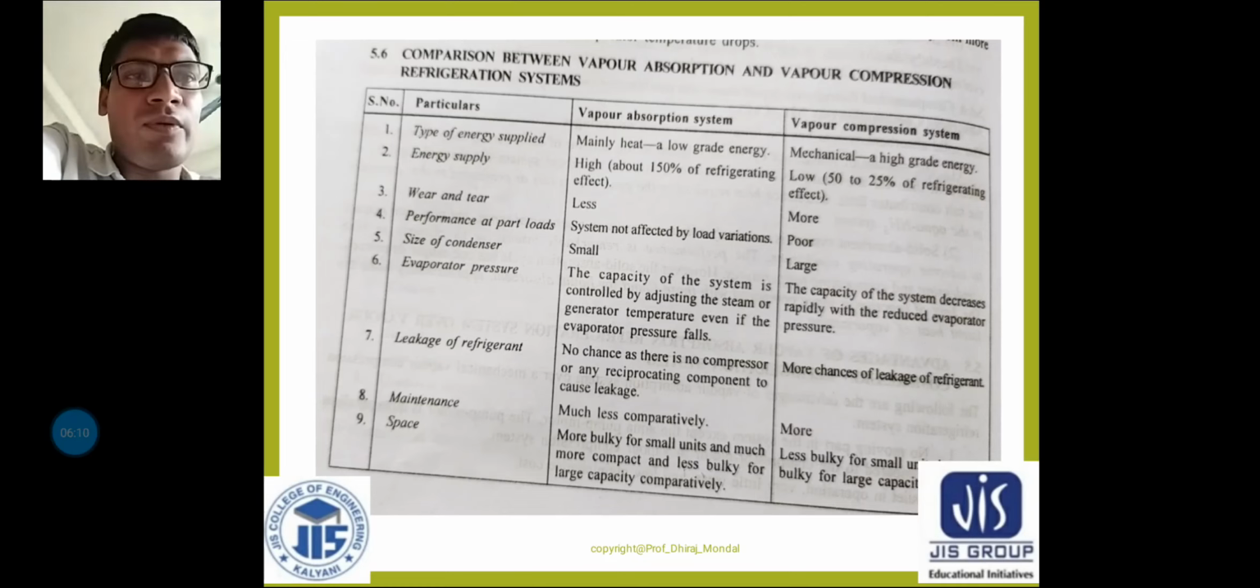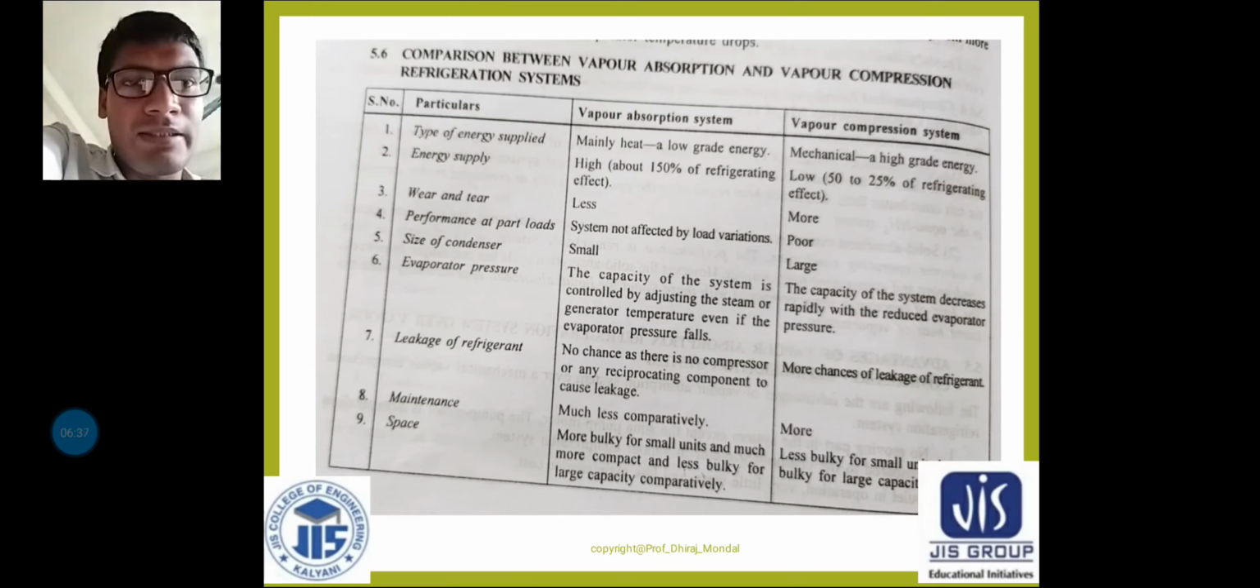The size of the condenser is small here, and in the case of the compressor the size of the compressor is much larger. Because why? Because we are compressing the gases. Gas means your ammonia vapor. Sorry, it is the condenser, it is the condenser.